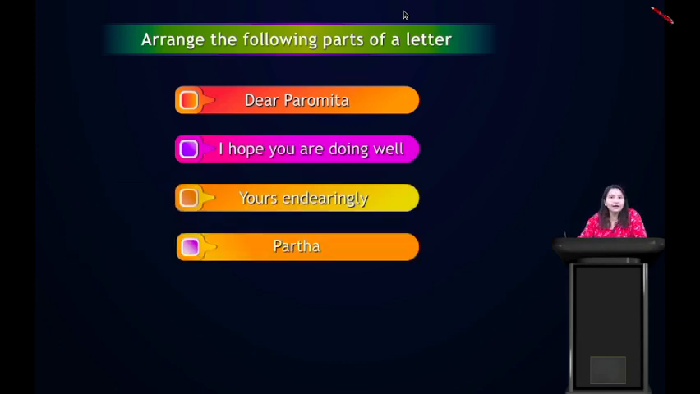Alright. Clear? Okay. So this is the correct way to write a letter. First is the salutation, then your address, then the date. Your address would be the heading of the letter. Then the body of the letter, then the receiver's address, and then the complimentary clause, and at last your name.